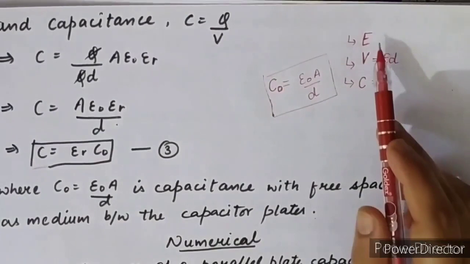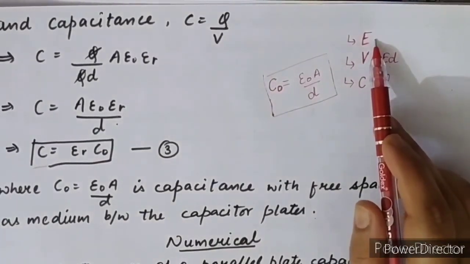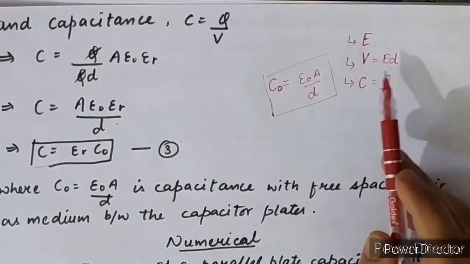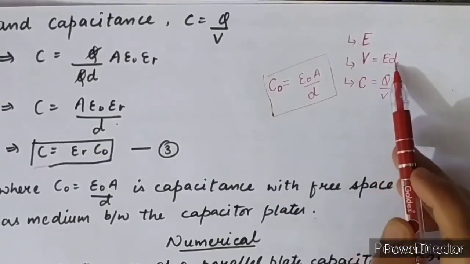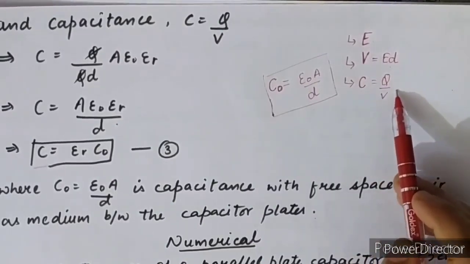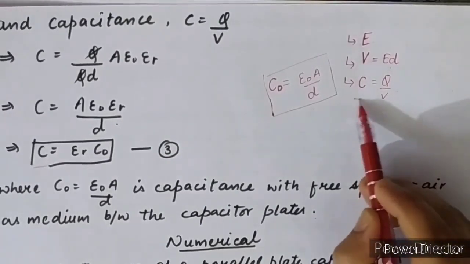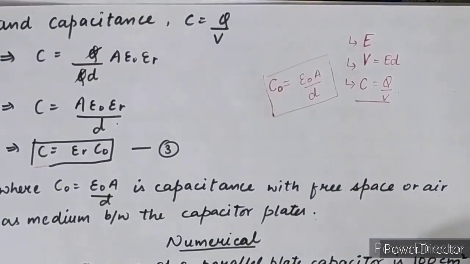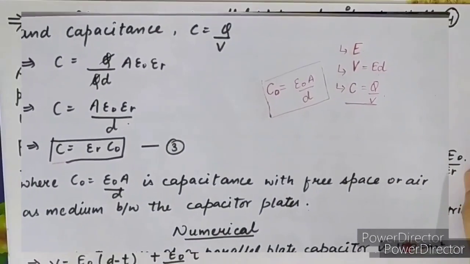First, electric field. After calculating the value of electric field, put it in the potential difference formula. After getting the value of potential difference, put the value in the formula of capacitance. All the derivations take 3 steps. By this you can simply understand all the derivations.